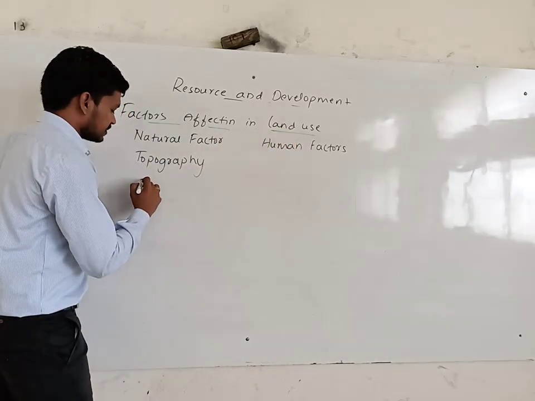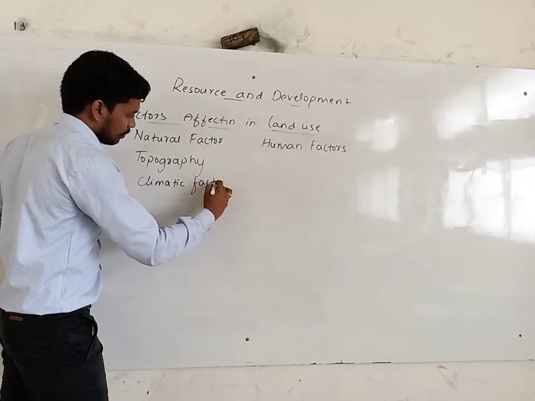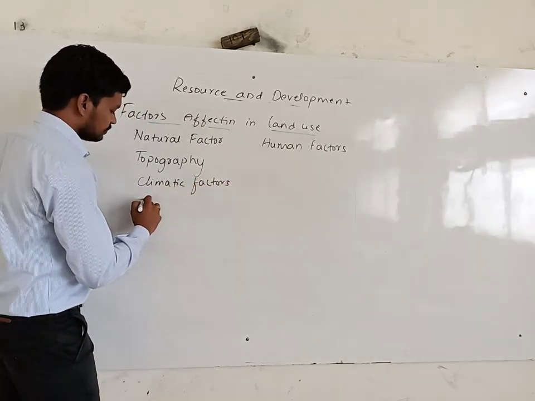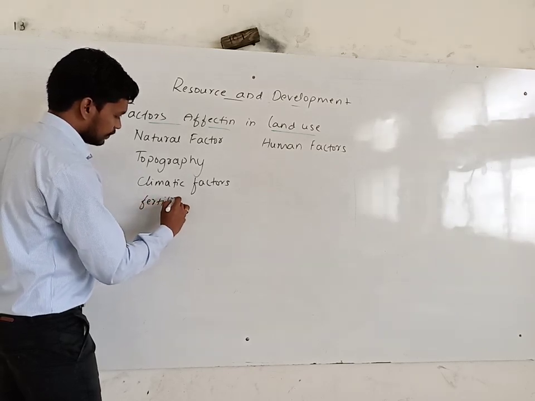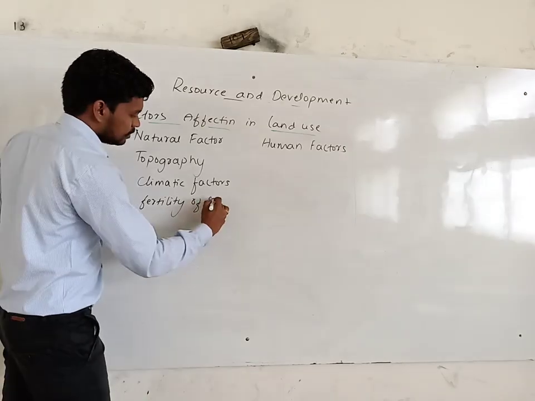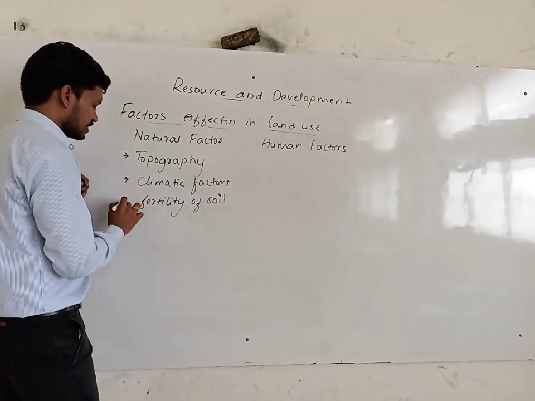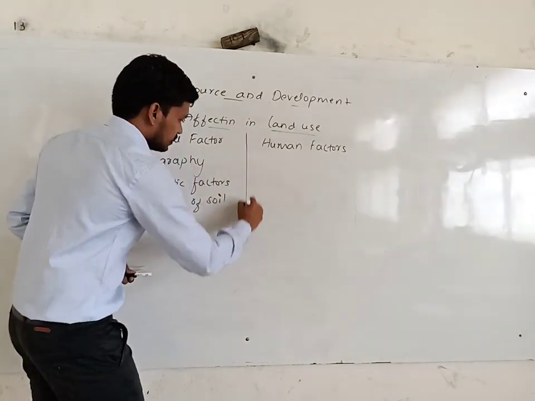Then the climatic factors. Then the fertility of soil. Fertility of soil. These are the 3 natural factors. So we will write this in this discussion.